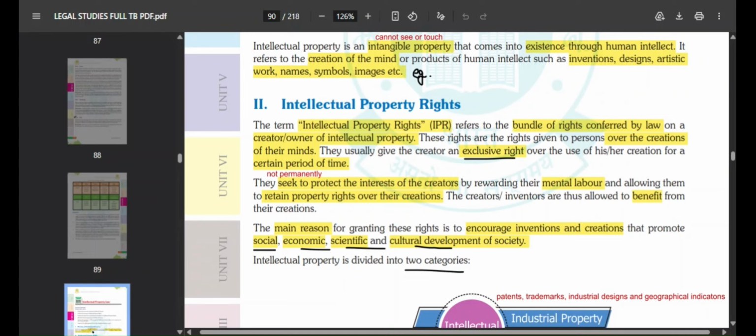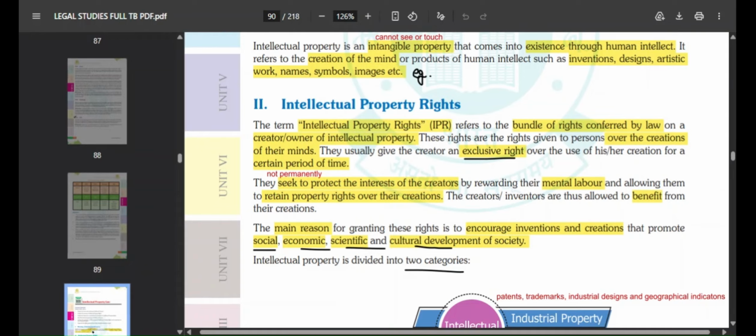Whoever the creator or the owner of the intellectual property is, they are being given exclusive right, like a special right over the use of their creation for a certain period of time. It's not indefinite, it's not timeless, it is not permanent, it is just for a certain period of time.